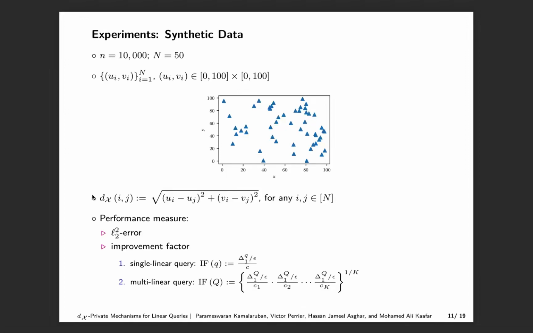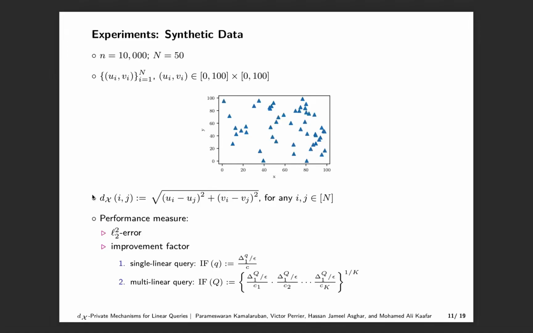We then define the privacy metric based on the Euclidean distance on two-dimensional space. We measure the individual performance of the mechanisms by the root mean squared error between the private response and the actual output on the above generated data. We define another measure for cross comparison of the two mechanisms.